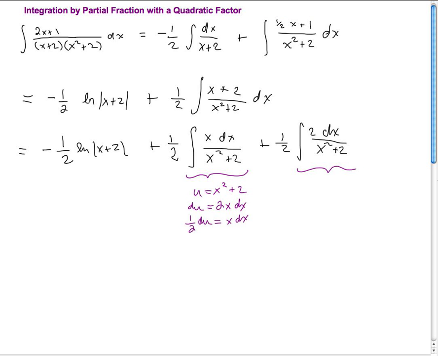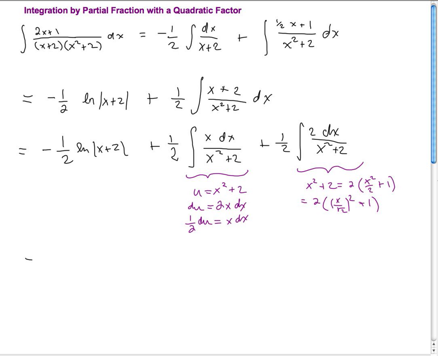But let's look at that denominator. If I write x squared plus 2, I can pull out a 2, right? And that's going to be 2 times x squared over 2 plus 1. And then I can pull that 1/2 into the square, and I get 2 times the quantity x over the square root of 2, squared, plus 1. So rewriting the denominator as that is going to make it look a lot more like an arctangent problem, right?